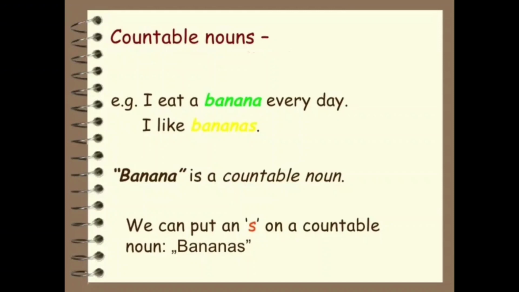Now, I like bananas very much. Here bananas means many bananas. It means more than one. So banana is a countable noun. We can count banana. We can put an S on a countable noun. In a countable noun we can put S to make it plural.